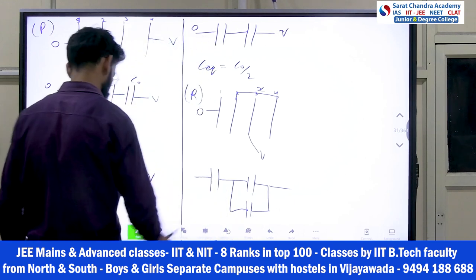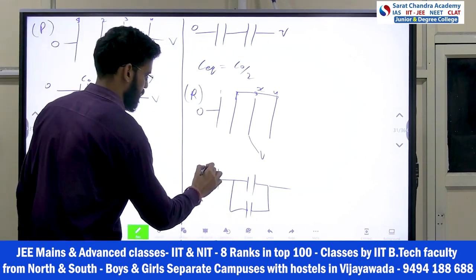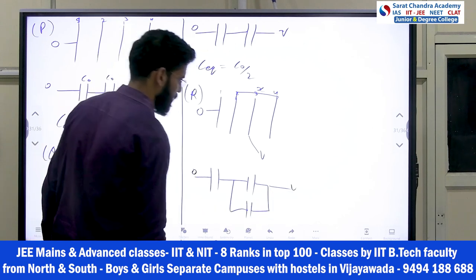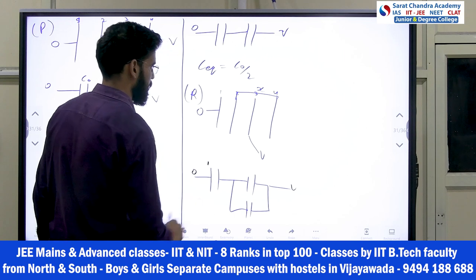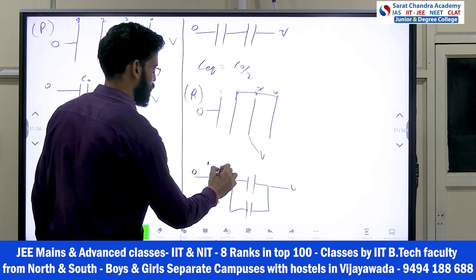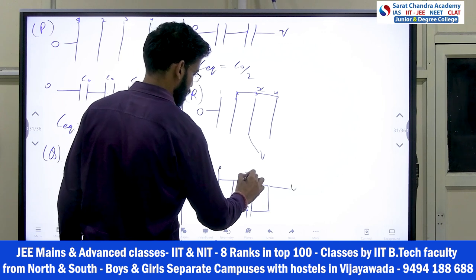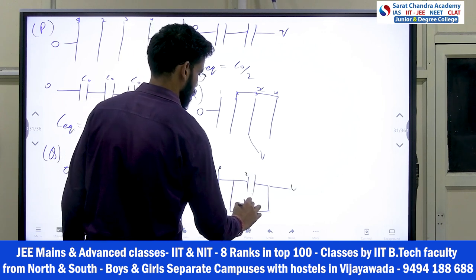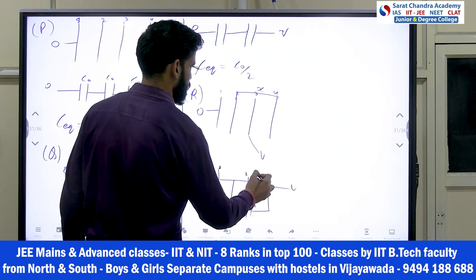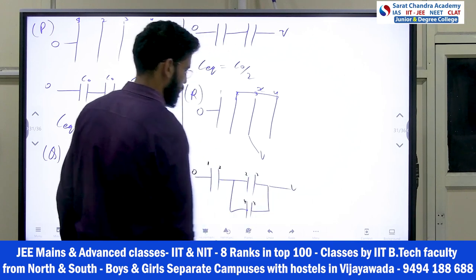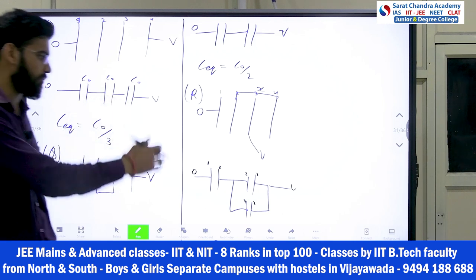How this came, try to understand this thing. Let me explain. This is your S1, 0, and this is V. Okay, and this is maintained at the same. So this one is your 1. Okay, and this one is your 2. Okay, and this one is also, you can say, your 2. This is your 4. Then the other surface is connected opposite to the 3, and this is also opposite to the 3, and 3 is maintained at V. Okay, like this you will write down. One by one you go.